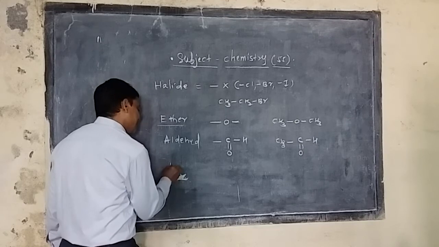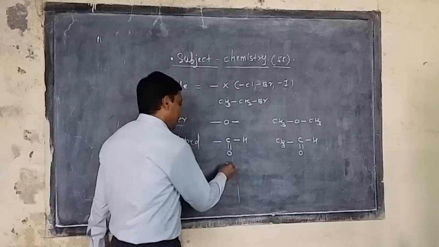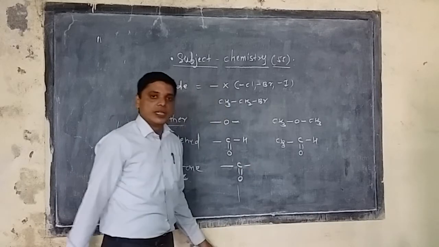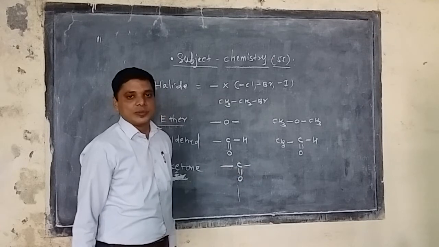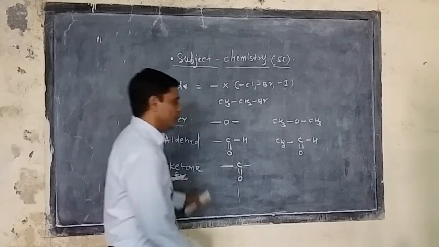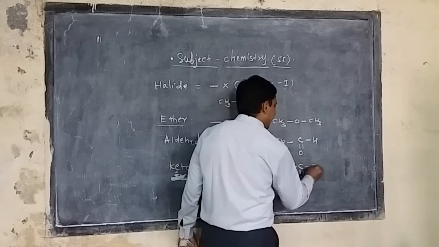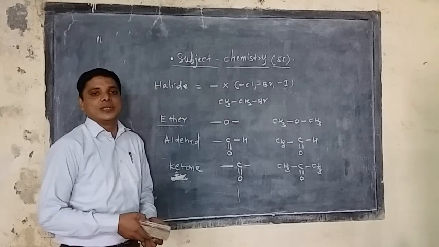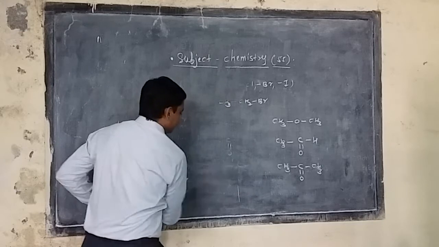Similarly, I can take the ketone. The ketone functional group is the carbonyl group, so dash C double bond O dash. It may contain similar or dissimilar alkyl groups. Then this is the ketonic type of this family. A very famous compound in our life is acetone, CH3COCH3. So these are the functional groups.